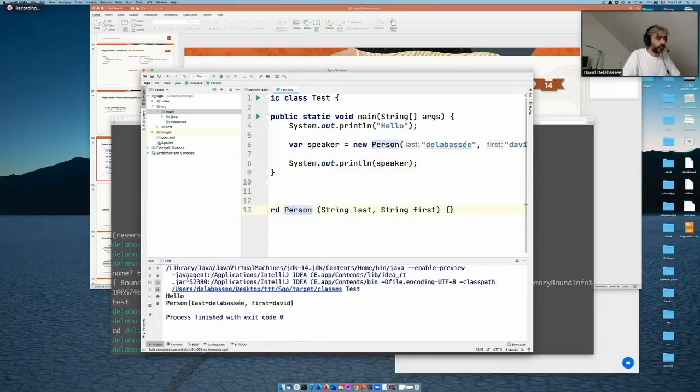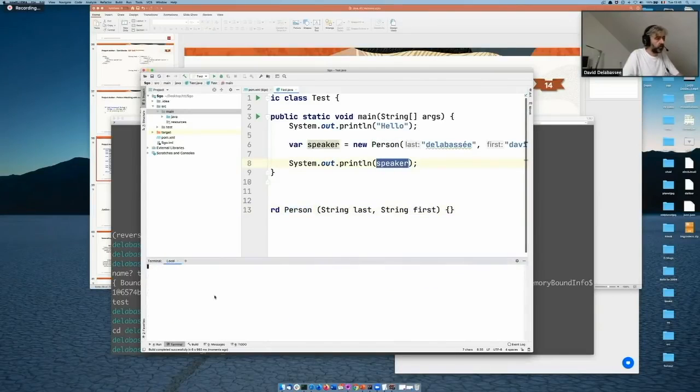So this is the result. This is basically the toString method that is invoked on that speaker object. So let's have a look at what we have here. Target class. We should have two classes. We have the test class and we have this person class. This is our record.